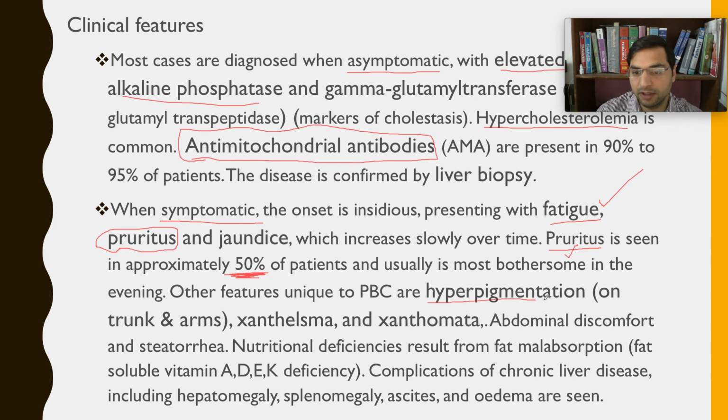The person will have dark spots over the trunk and the arm, and then xanthelasma and xanthomata, right? We have already discussed xanthelasma, the small pockets under the eye, and xanthomata, the small tender nodules over the tendons, for example, over the elbow. Then abdominal discomfort, steatorrhea, right?